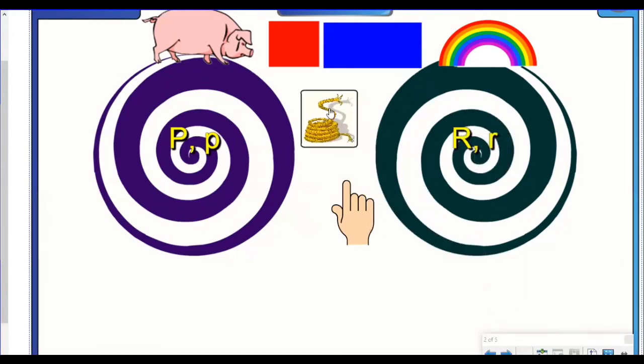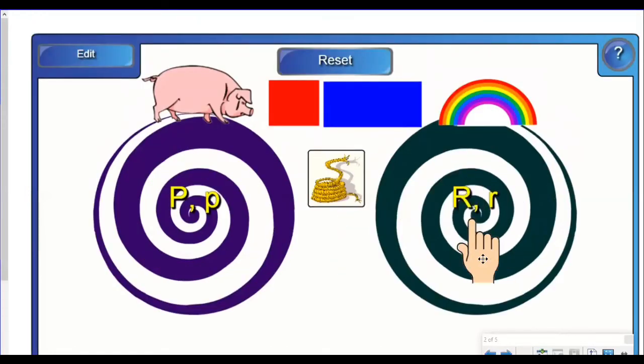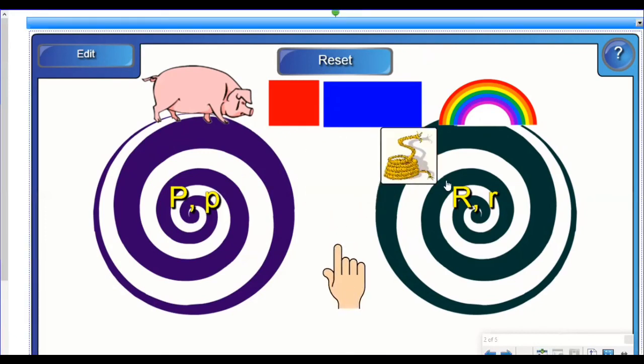Say the word rope. Stretch it out. Rope. Say it with me. Rope. What sound do you hear at the beginning of rope? Did you say R? You are right. Rope begins with the R sound. And what letter makes that sound? The letter R makes the R sound. So we'll put rope in the letter R target.